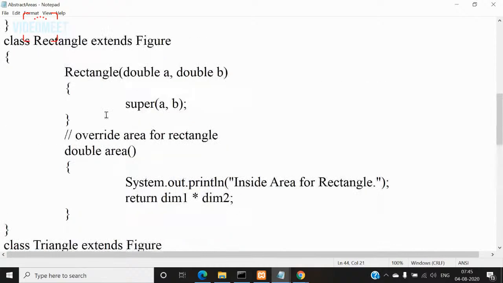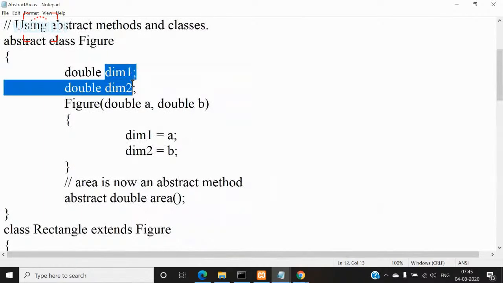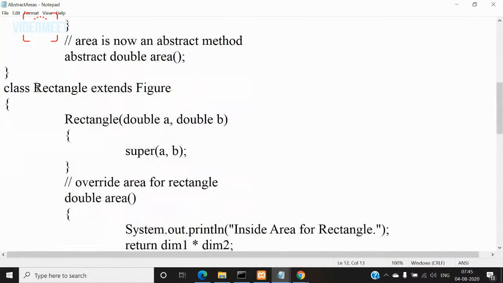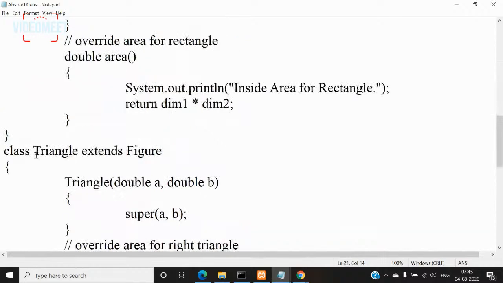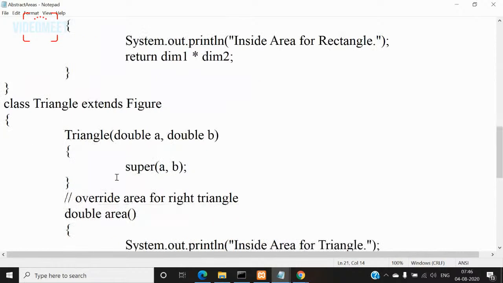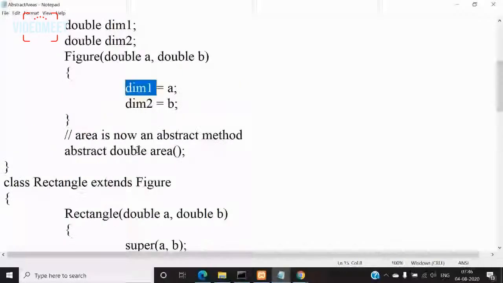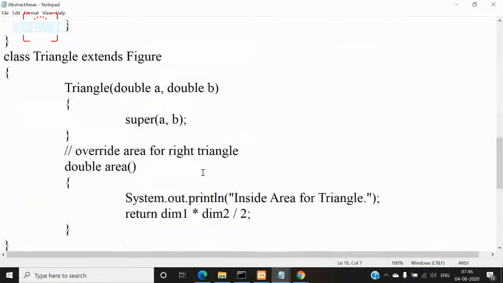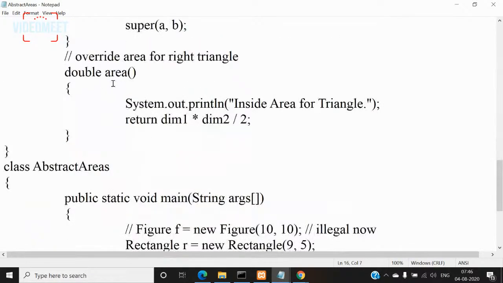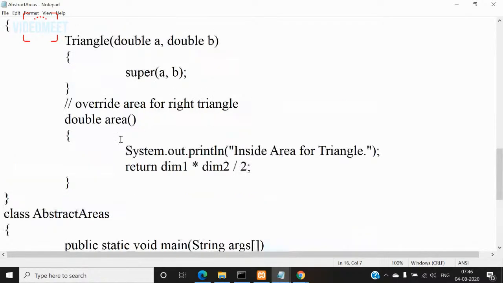So if you create length and breadth variables here, it will be applicable for rectangle, but when coming to triangle, those names will not be applicable because they have to be changed to base and height. So instead of doing that, let us have generic names, dimension 1 and dimension 2. In case of rectangle, we'll consider dimension 1 as length and dimension 2 as breadth. In case of triangle, we'll consider dimension 1 as base and dimension 2 as height. Okay, so this is calculating the area of the triangle. So now you can understand, right?